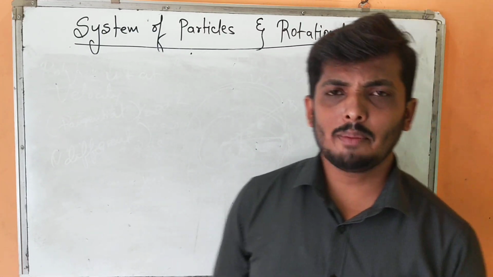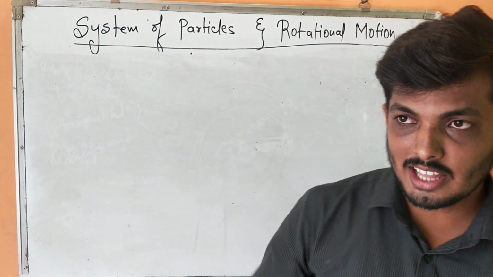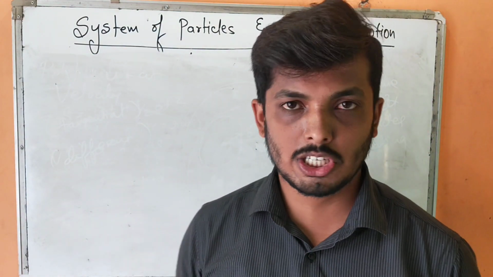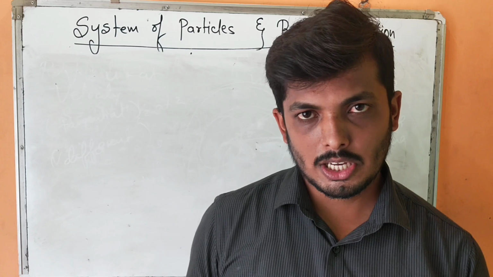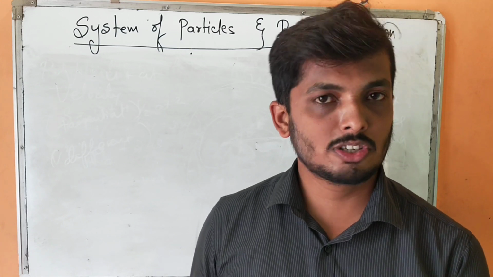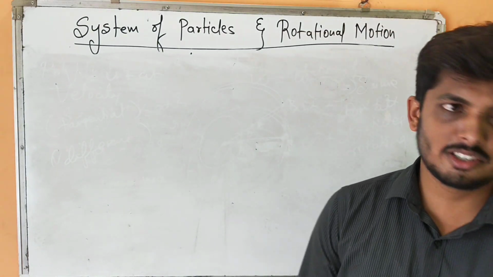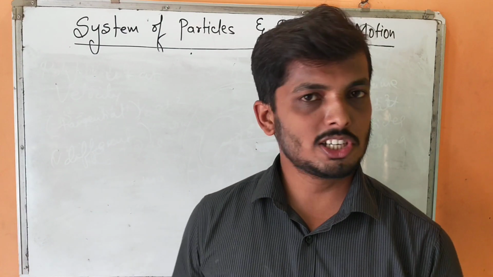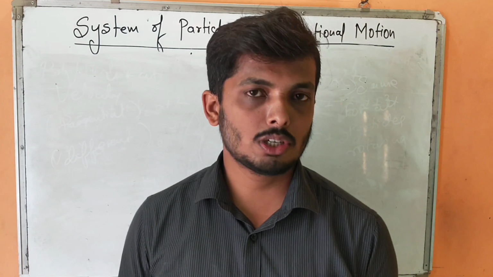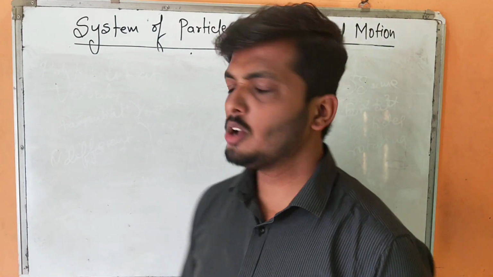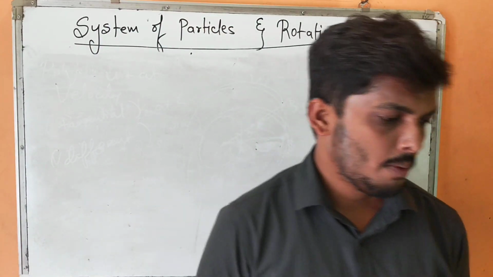Then we have studied rotational motion. What happens in rotational motion? Particles rotate about a fixed axis, and that fixed axis is known as the axis of rotation. Here no lines are parallel to each other, and all the particles are traveling with different speeds as well as different accelerations. In translational motion this does not happen. When we combine these two motions, we get planar motion, which is a combination of translational motion and rotational motion. Then we have studied certain analogies, trying to connect linear motion with rotational motion.